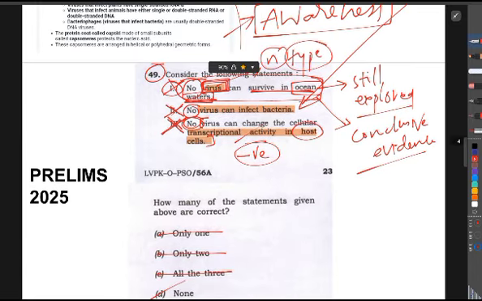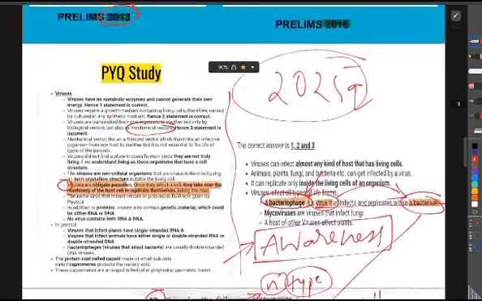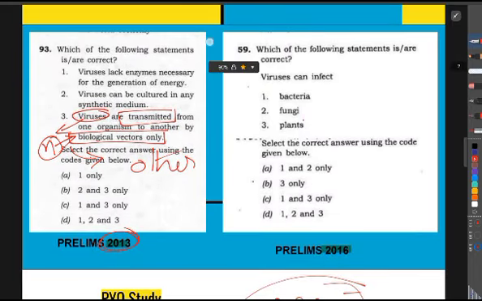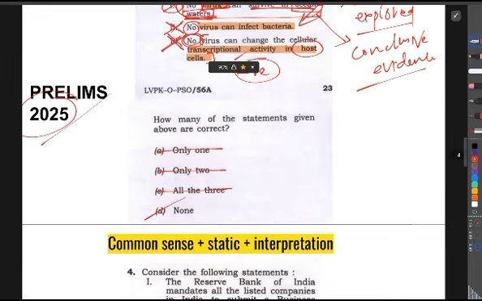Just that awareness can help you crack that question, and we did now also. So this is how you need to do PYQ analysis. There can be some other ways also, but this is one of the effective ways to learn from PYQs and attempt PYQs.